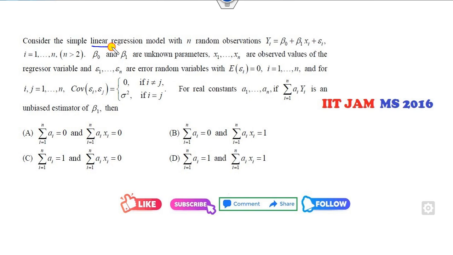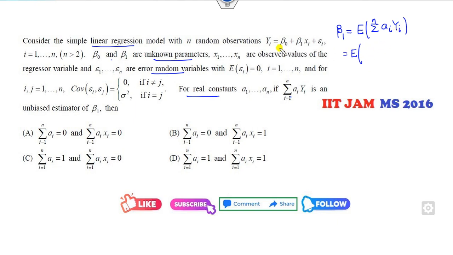Consider a simple linear regression model with n observations. The betas are the unknowns, with random error, and the a_i's are real numbers. This is an unbiased estimator of beta 1, so the expected value of the summation of a_i y_i equals beta 1. This is given to you. Then which of the following cases hold?